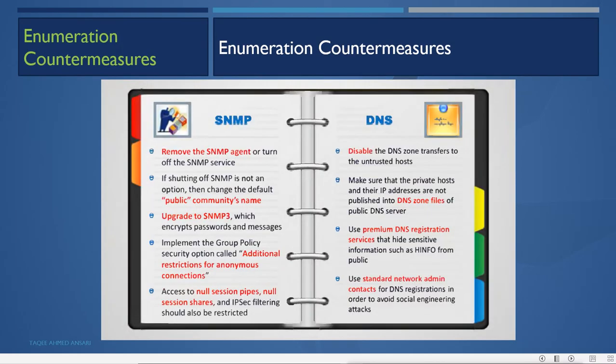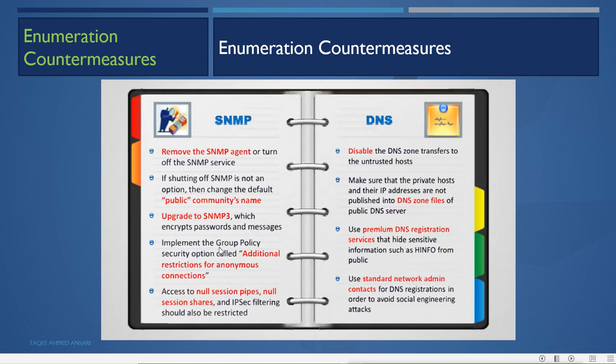Now for enumeration countermeasures, how to do the countermeasure. First SNMP: remove the SNMP agent or turn off the SNMP service. First it is saying don't use SNMP, but if shutting off SNMP is not an option, then change the default public community name and change it to something complex, which should not be easily cracked. Then possibly upgrade to SNMP version 3, which has encrypted passwords and messages. So use SNMP version 3, don't use SNMP version 1.